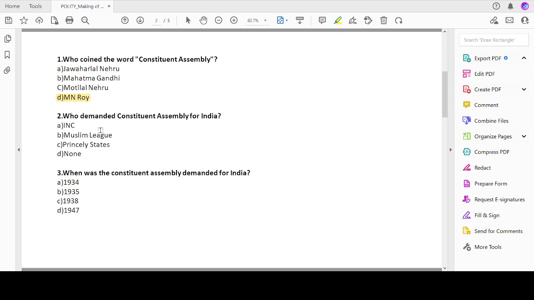Some states were there who were not a part of any of the party. So the question is, who demanded Constituent Assembly for India? Is it INC? Is it Muslim League? Is it princely states? So the answer is INC.